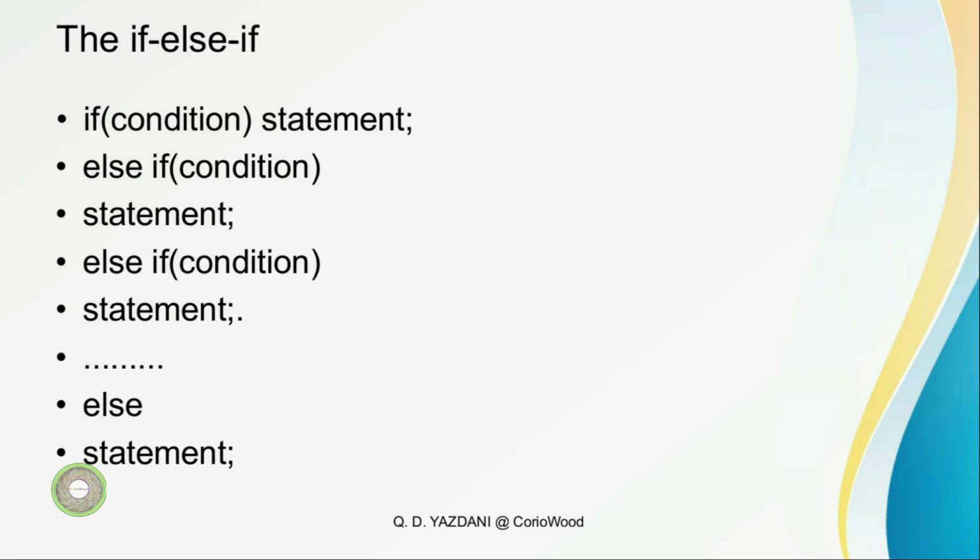This is similar to switch, which we're going to discuss in future videos, but at the moment we're going to concentrate on the flow of execution of programs. So we see as the main ones the if else if, and we see the for loop, the while loop, the do while loop, and we'll see those in the next videos.